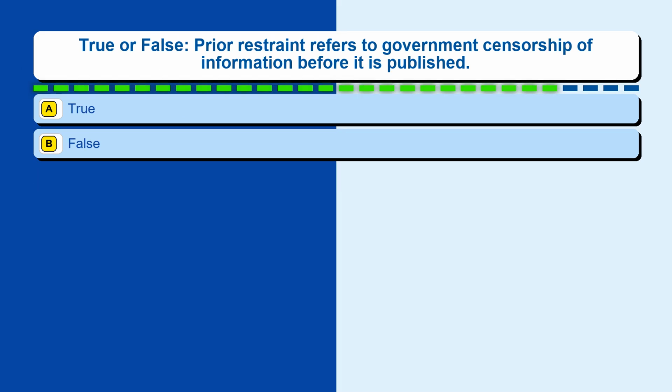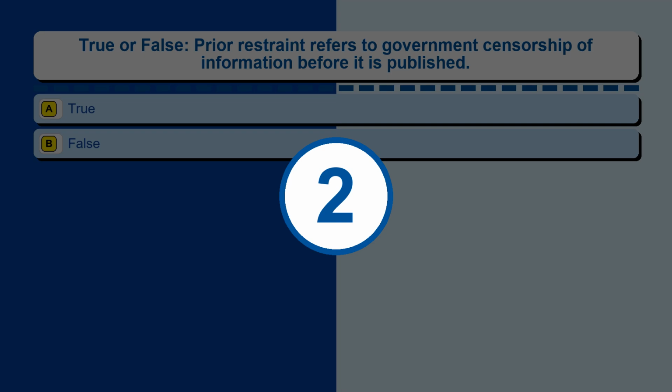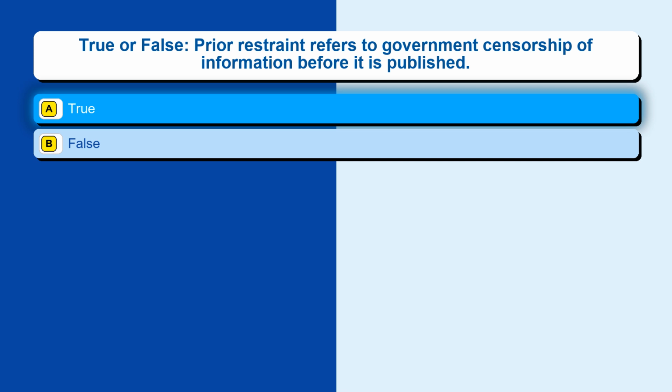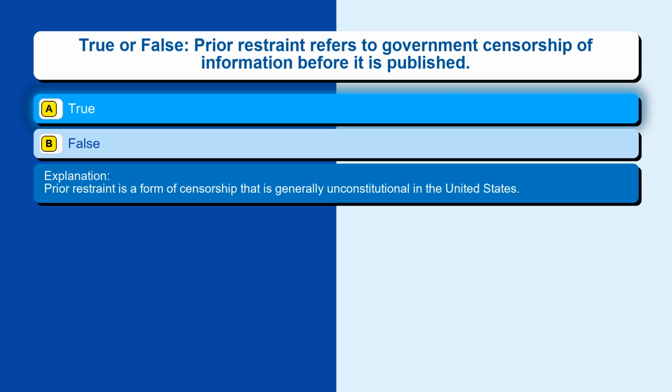Question 99. True or false, prior restraint refers to government censorship of information before it is published. Option A, true. Option B, false. The correct answer is option A, true. Prior restraint is a form of censorship that is generally unconstitutional in the United States.